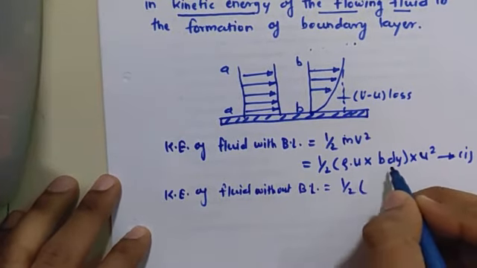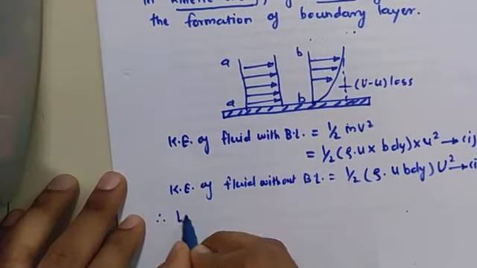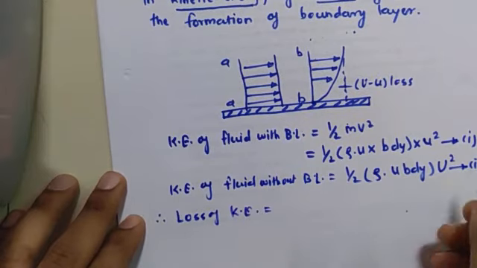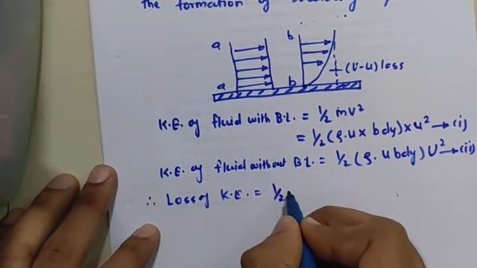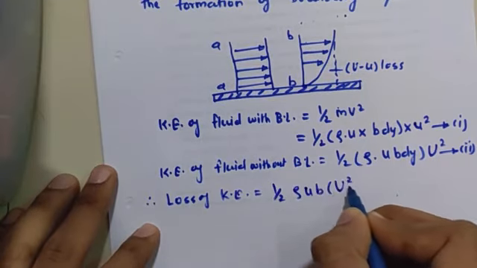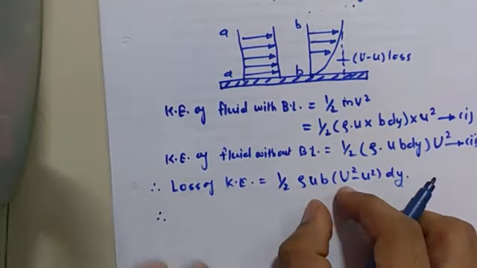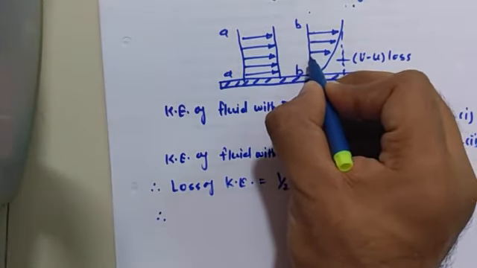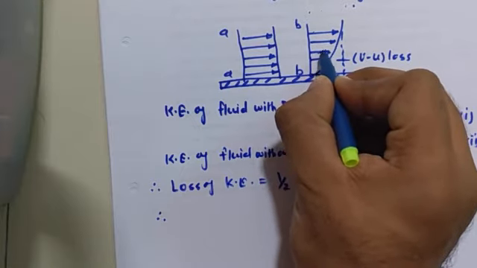Call this equation 2. Therefore the loss of kinetic energy, from equations 1 and 2, is half rho small u b into capital U square minus small u square dy. This is the loss for a particular strip, or particular fluid layer.